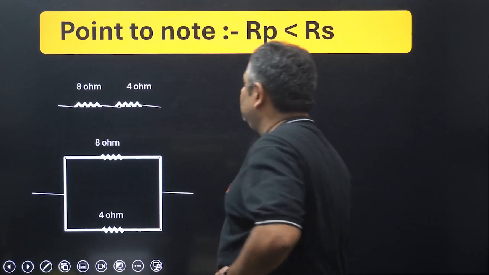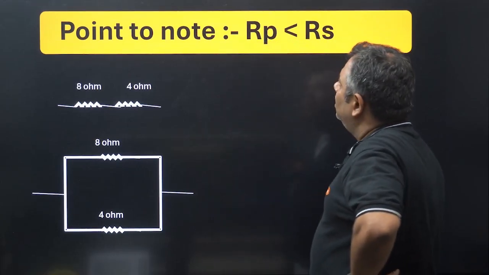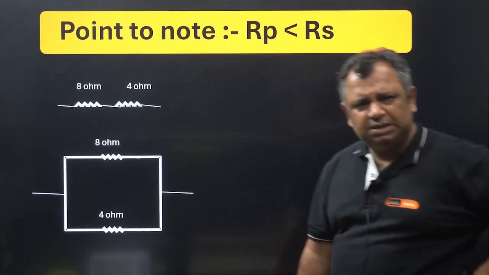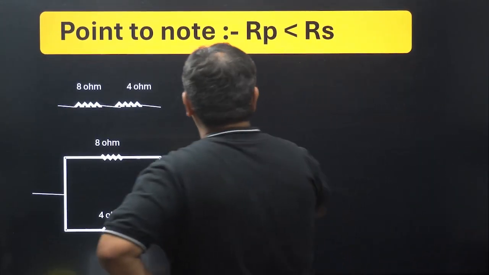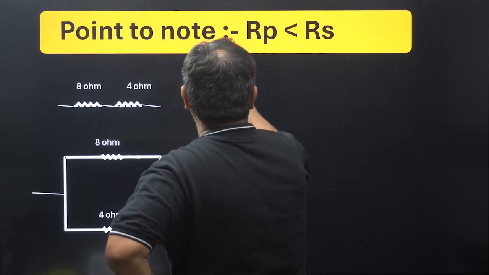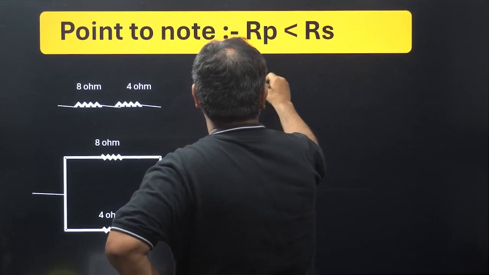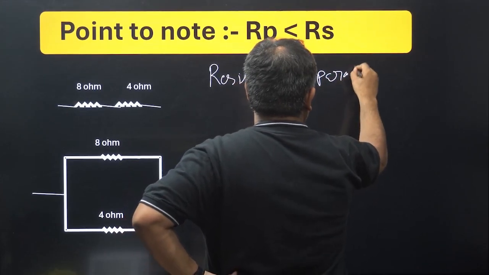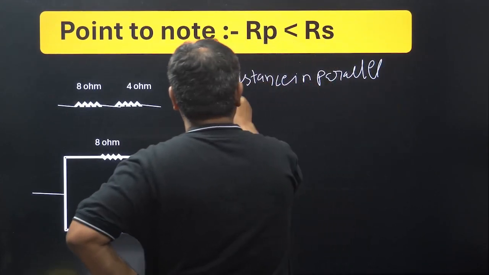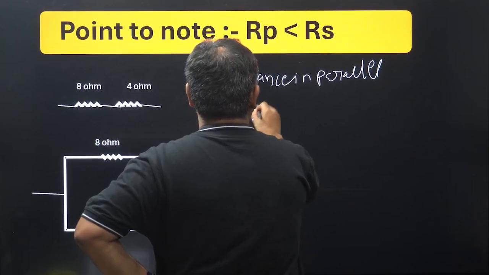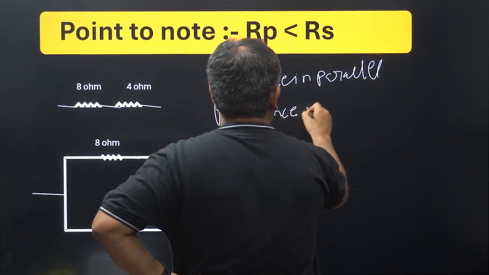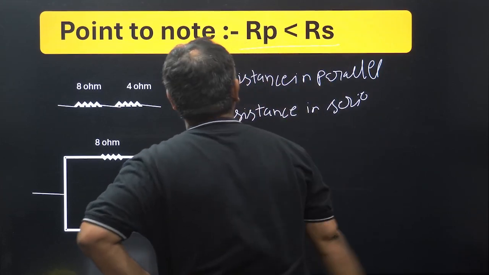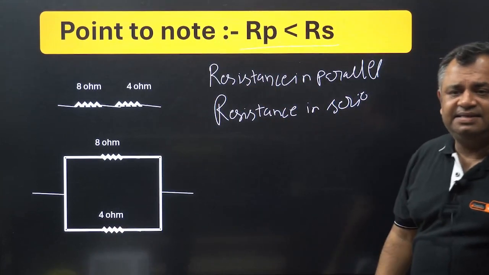Taking another question here. Point to note, RP is less than RS. What is RP and what is RS? RP means resistance in parallel, and RS means resistance in series. It is saying RP, resistance in parallel, is always less than resistance in series.